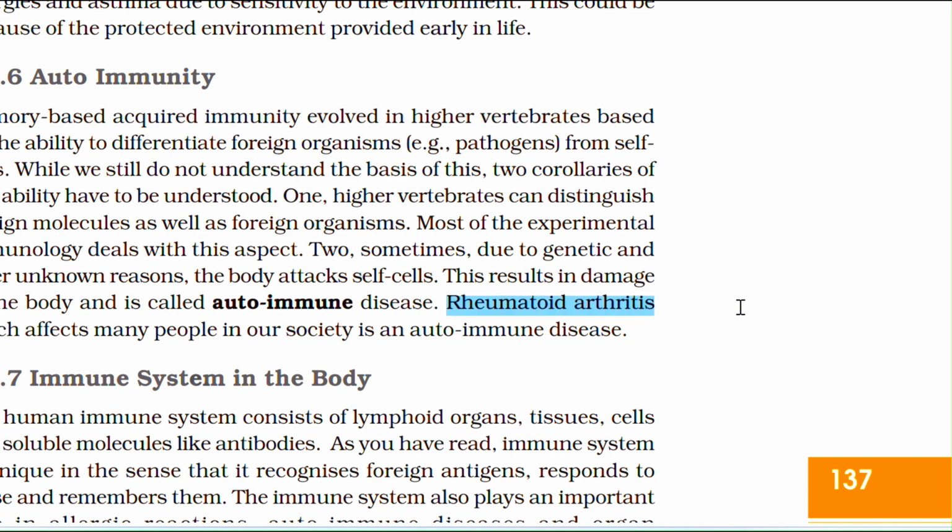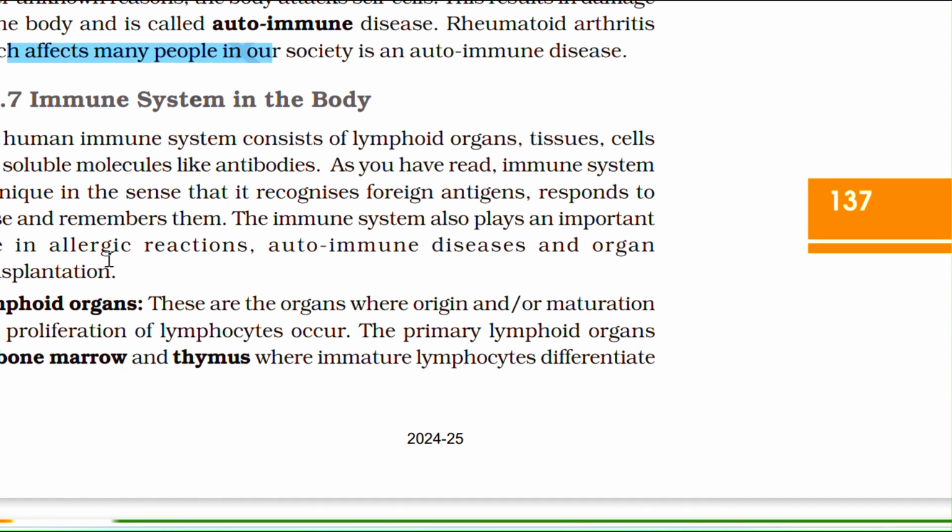Rheumatoid arthritis, which affects many people in our society, is an autoimmune disease.